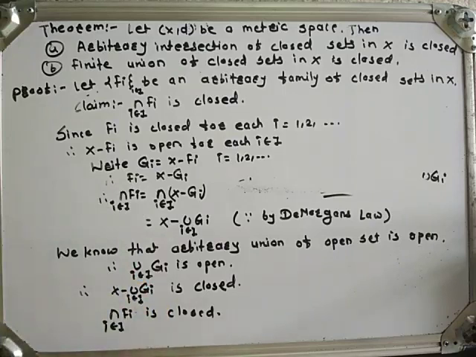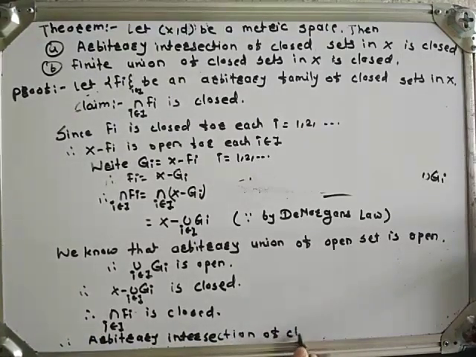Hence, here we can say that arbitrary intersection of closed sets is closed.